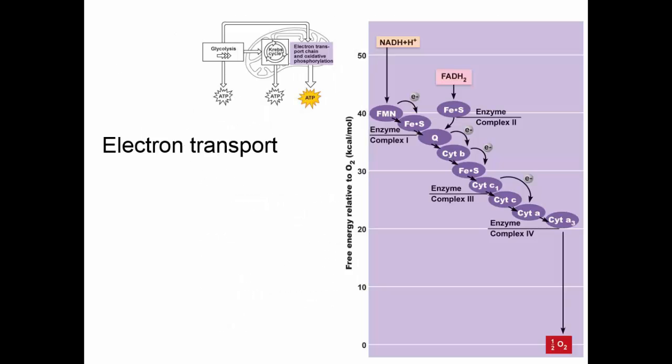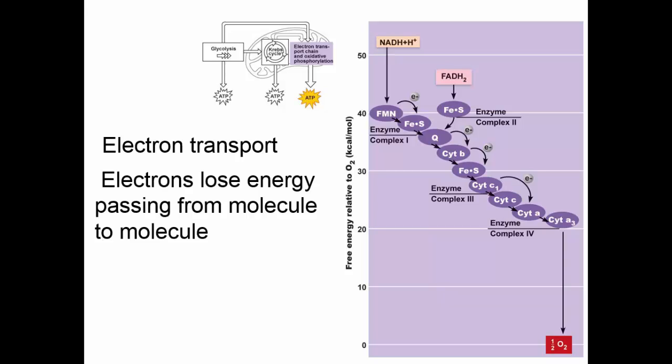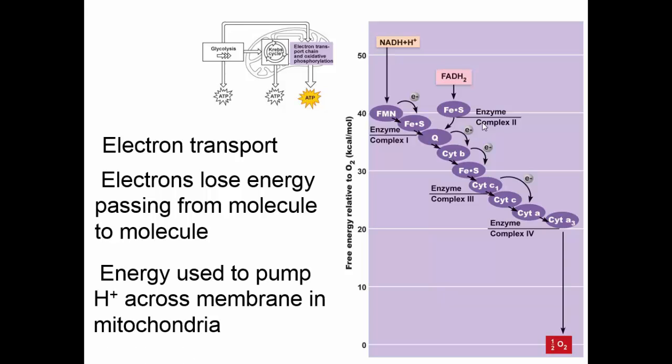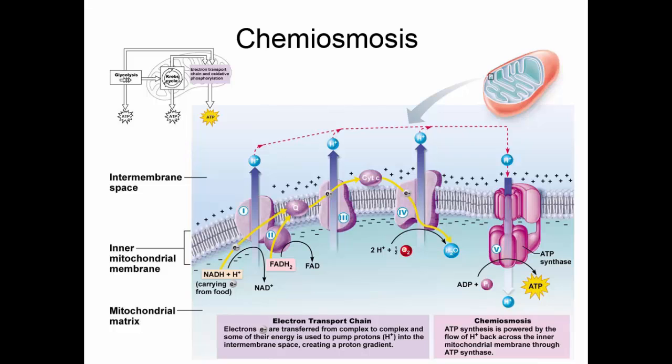So in the electron transport system, we have these various carrier molecules. You can see where NADH enters and where FADH2 enters. And as the hydrogen ions move from one molecule to another, at various places the electron is spit out. That little bit of energy is spit out. And that little bit of energy is just enough to pump one of those hydrogen ions across the membrane in the mitochondria. Once we get that buildup of hydrogen ions in the cristae, chemiosmosis will take over, and those hydrogen ions will flow through that ATP synthase channel, and this will generate enough energy that we can stick phosphates on ADP and make ATP.